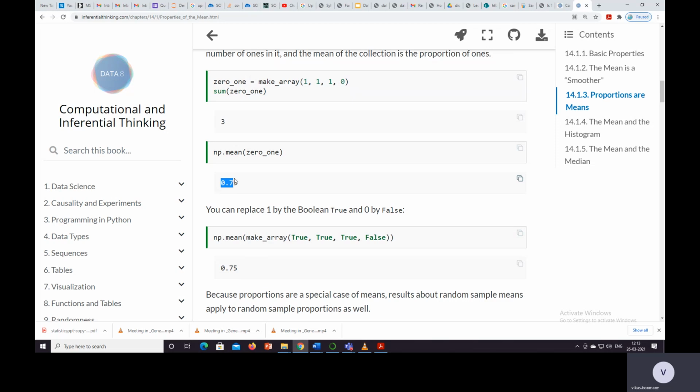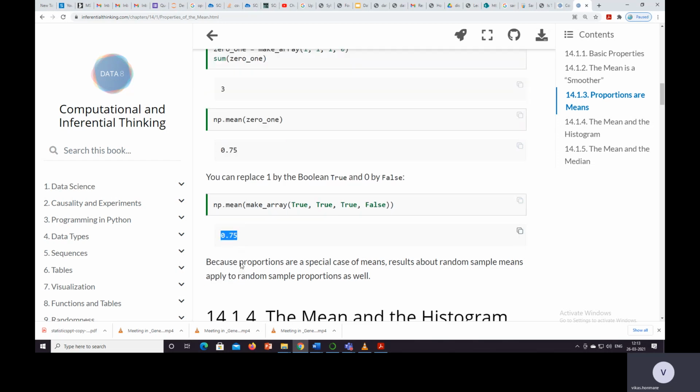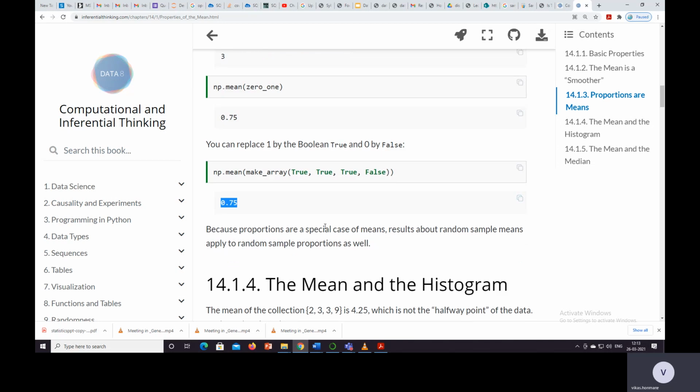Here we got 75%, and here also 0.75. Because proportions are special cases of means, results about random sample means apply to random sample proportions as well.